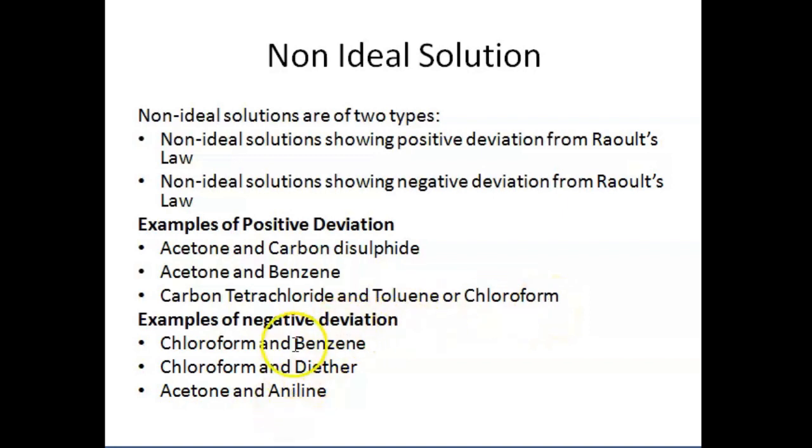And these are a few examples which show negative deviation: chloroform and benzene, chloroform and diethyl ether, acetone and aniline. So these are the examples which show positive deviation, and these are the examples which show negative deviation, that is, non-ideal solutions.